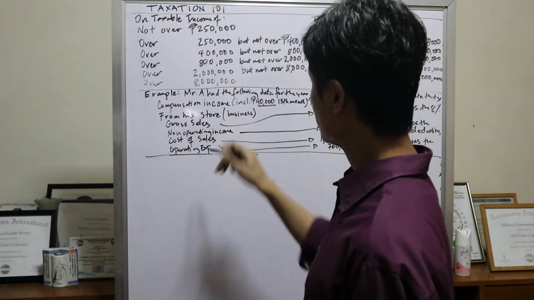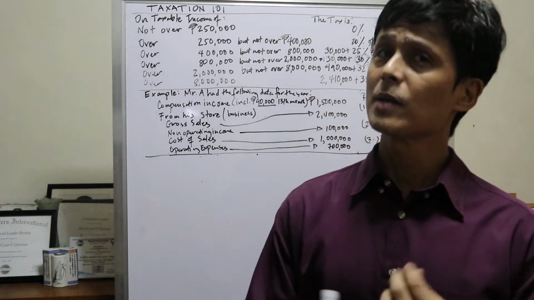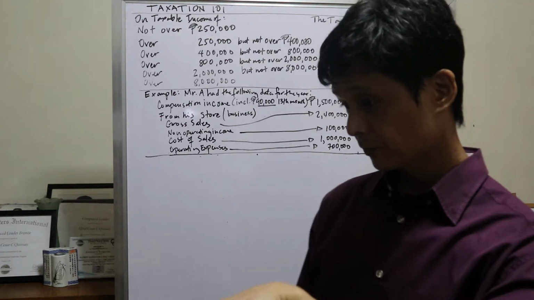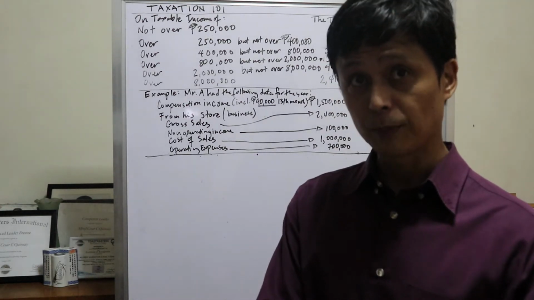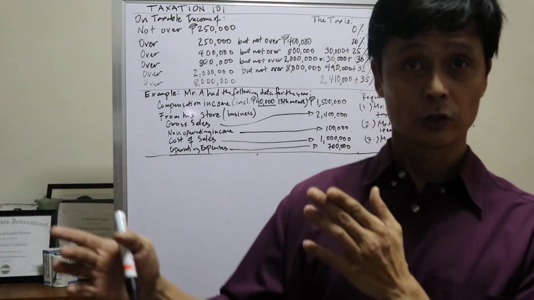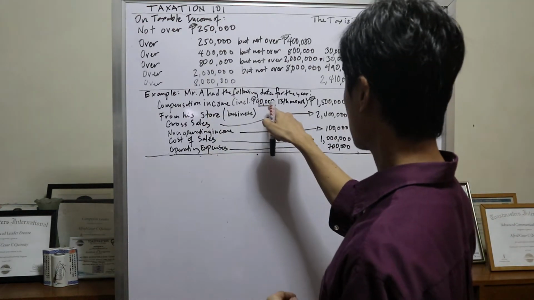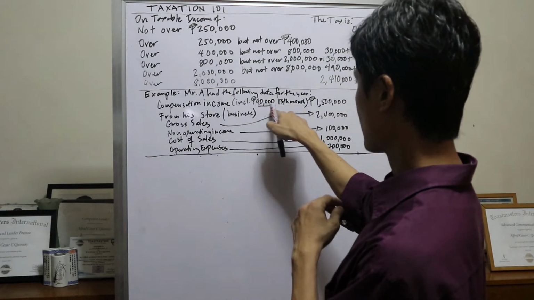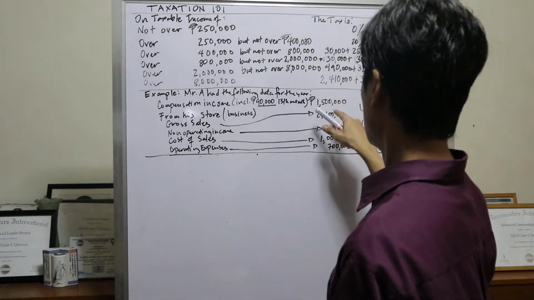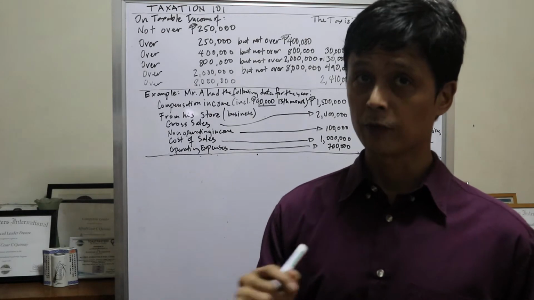So, example is Mr. A had the following data for the year. So, meron siyang compensation. These same principles also apply. Pareho lang ng katulad nung sa employer-employee relationship or compensation income, and dun sa self-employed. So, meron siya compensation income which includes 90,000 13th month. So, ibabawas natin mamaya. Ayan, pakikita natin mamaya sa computation. So, ang total ng gross compensation income niya is 1.5 million.